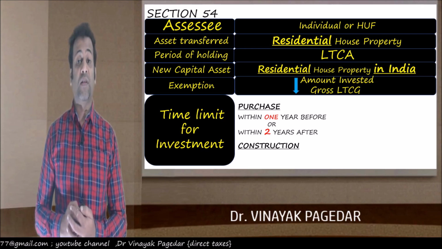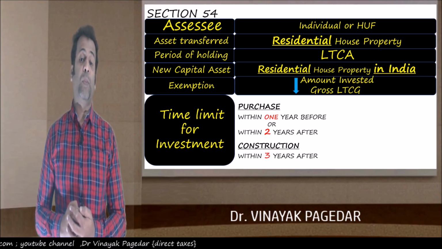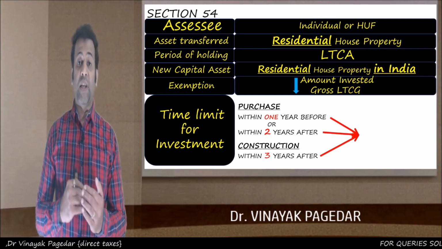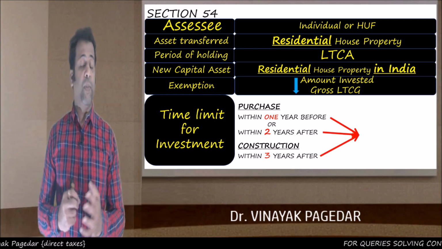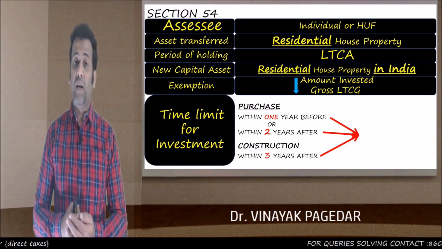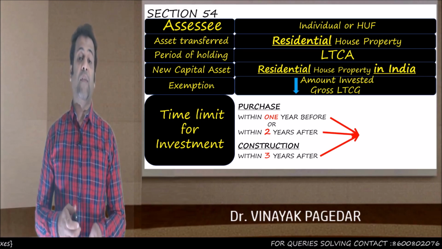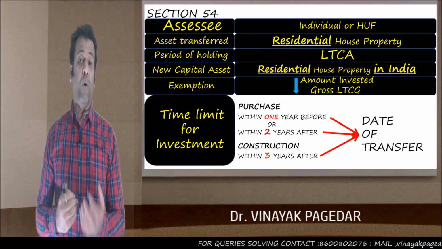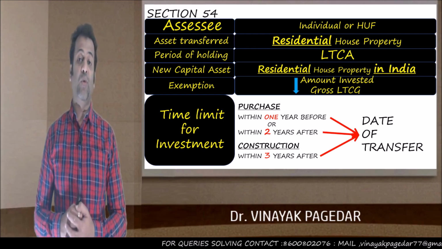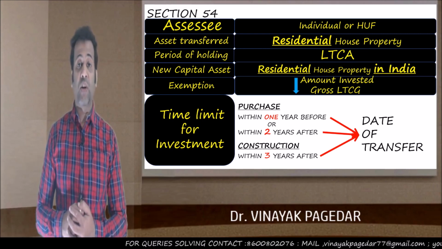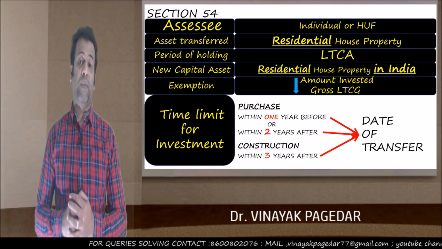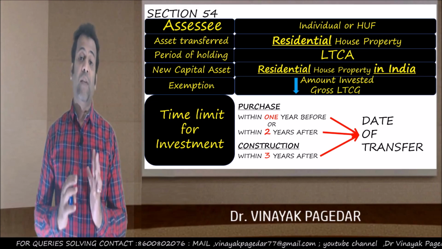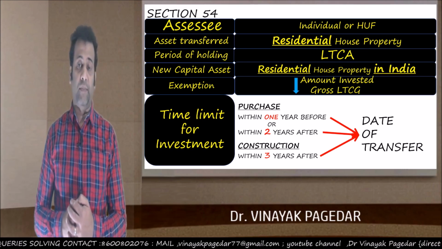And if you are constructing, the construction has to be done within 3 years from the date of transfer. So the time limit for investment is very clear. It is within 1 year before or within 2 years after the date of transfer in case of purchase. And if you are constructing, then the new asset should be created by way of construction within 3 years of the date of transfer. The investment has to be made in the time frame. If not, you will not get the exemption.